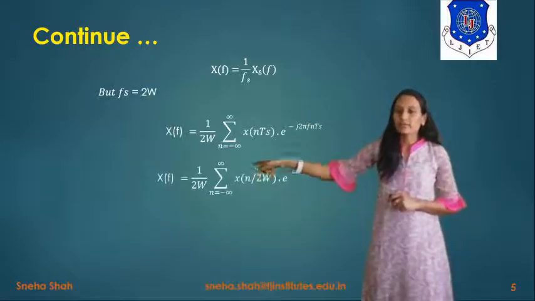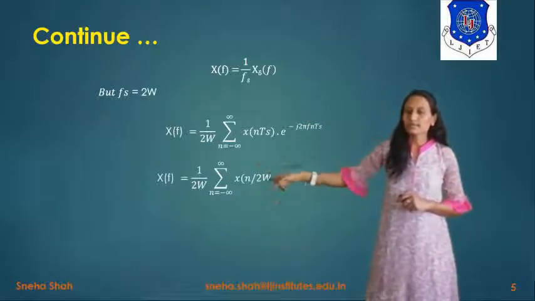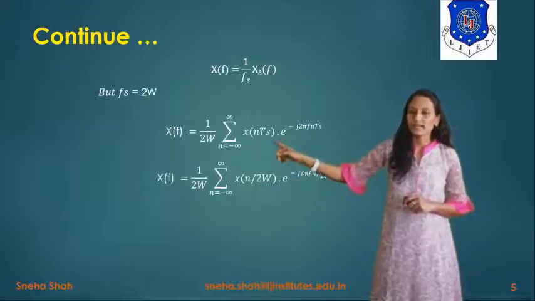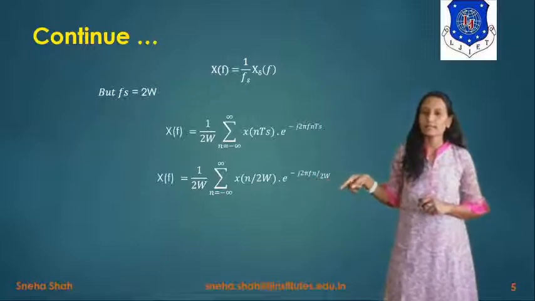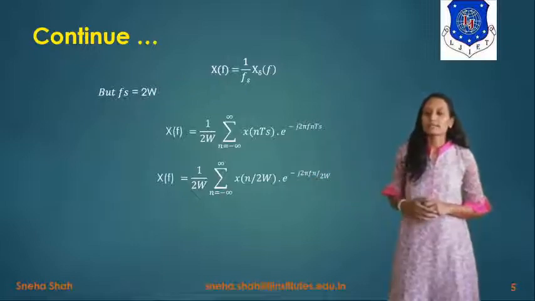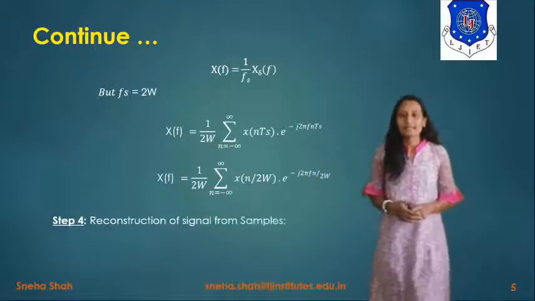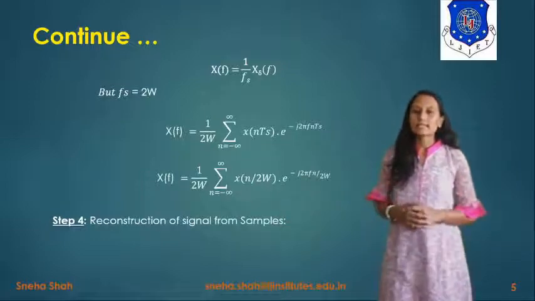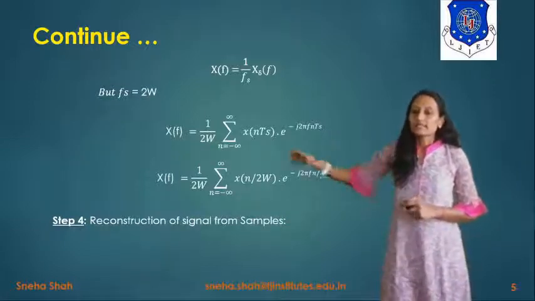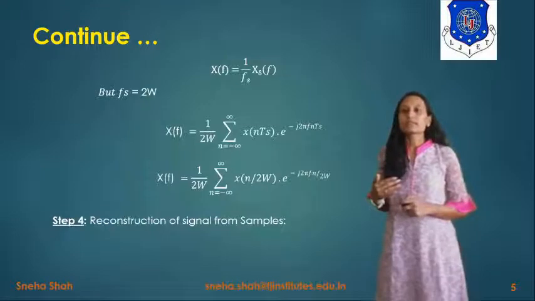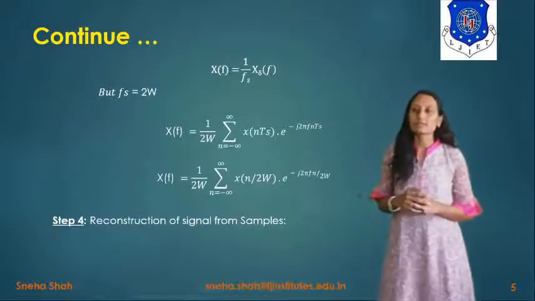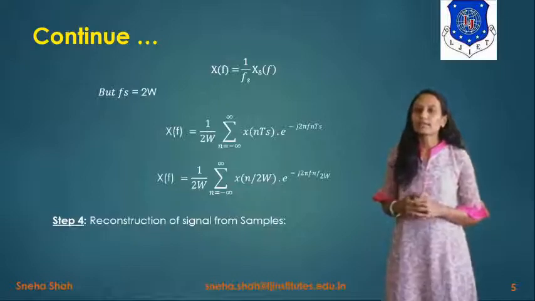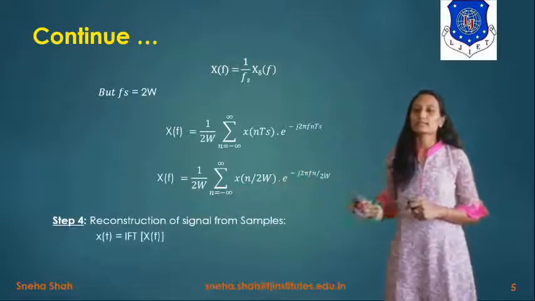Now X(f) equals 1 upon 2W times the summation n equals minus infinity to infinity of x(n divided by 2W) e raised to minus j 2 pi n f divided by 2W. Now the next step is reconstruction of the signal from the samples. So this one is X(f), and from that we have to derive x(t). So how will we derive x(t) from X(f)? For that we have to take the inverse Fourier transform of this term, right?